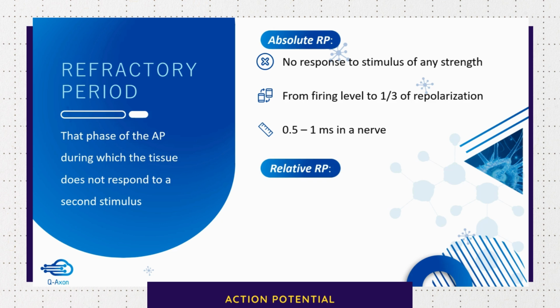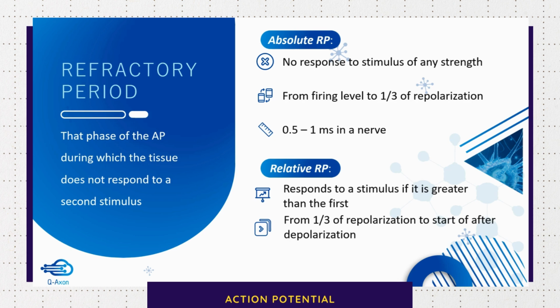On the other hand, you have relative refractory period, which means that the tissue will respond to a second stimulus provided this stimulus is greater in strength than the first stimulus. Otherwise, it will not respond. So relative refractory period means that the tissue responds to the second stimulus if it is greater than the first. Now this extends from 1/3 of repolarization to the start of after depolarization, and its value is about 1 millisecond in a nerve.